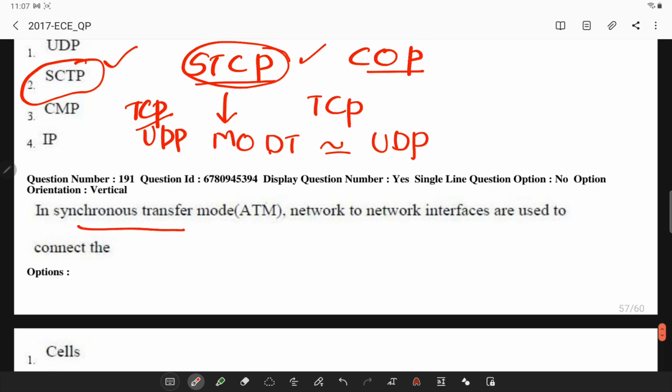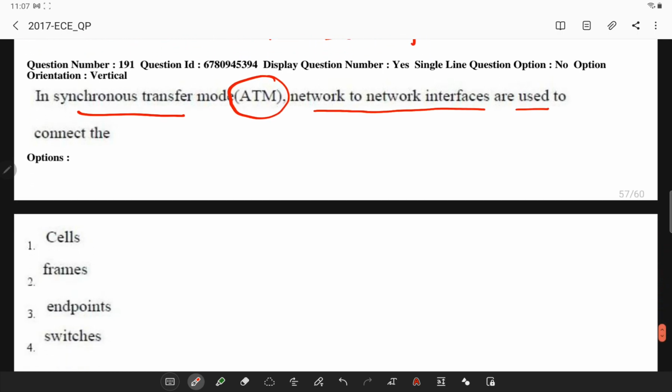In asynchronous transfer mode, ATM, network to network interfaces are used. ATMs are generally used in the concept of switches.